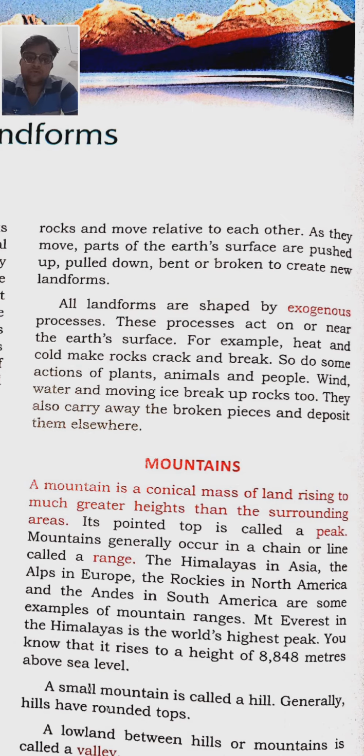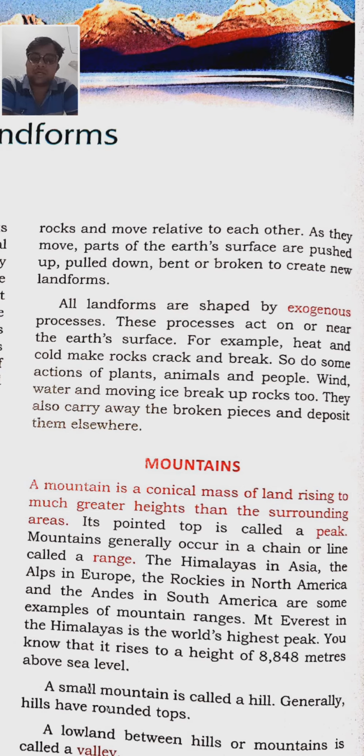Because of this weathering, the mountains or the rocks attain their shape and size. In the same way, because of the exogenous process, the rubbing of the landforms takes place.